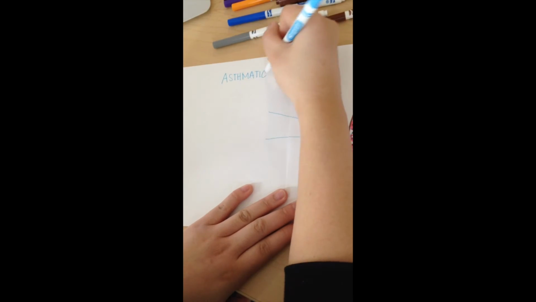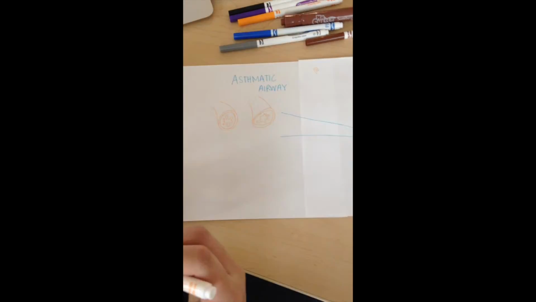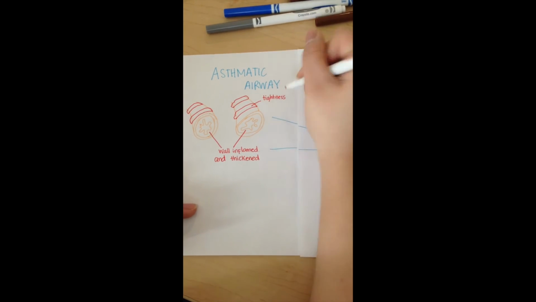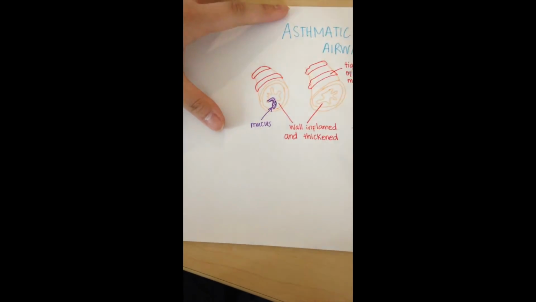In an asthmatic airway, inflammation of the bronchioles occurs. The lining of the air passages swells up and the smooth muscles of the bronchioles tighten. The mucus production also increases. All of these cause a reduction in airflow.